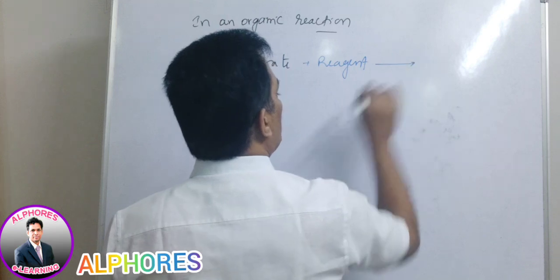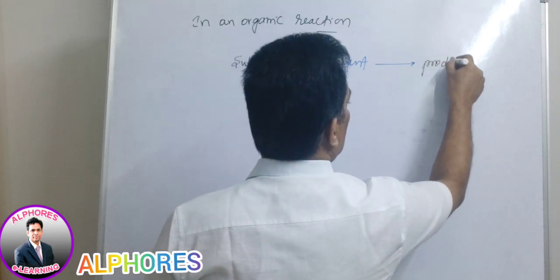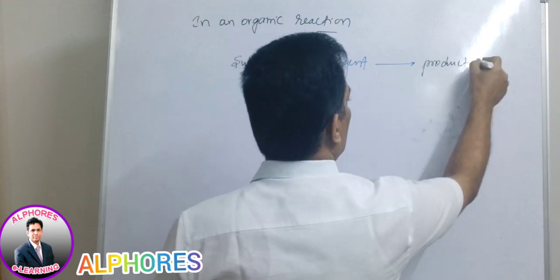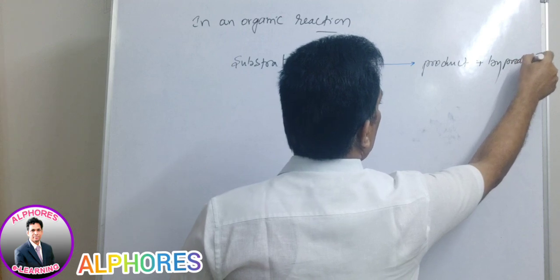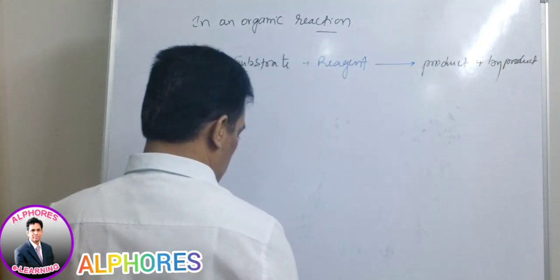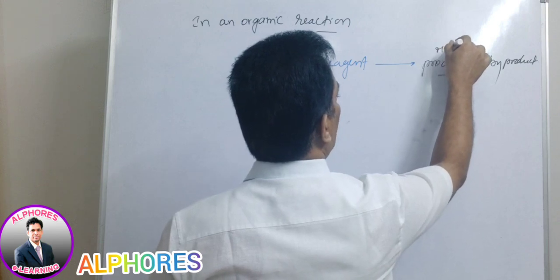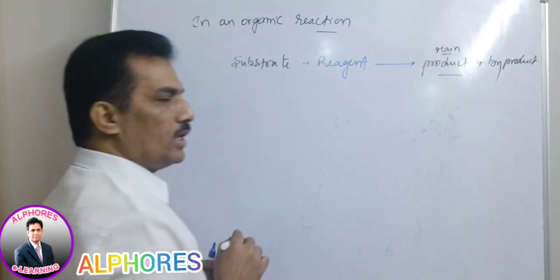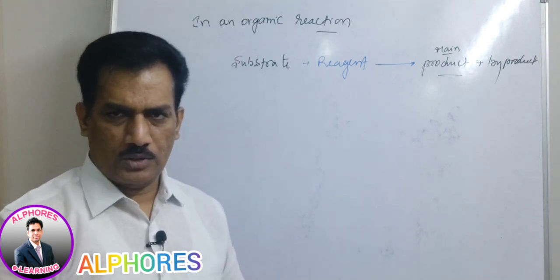These two on combination give product plus byproduct. The product is the main product. The byproduct is something else, like water or other smaller molecules.